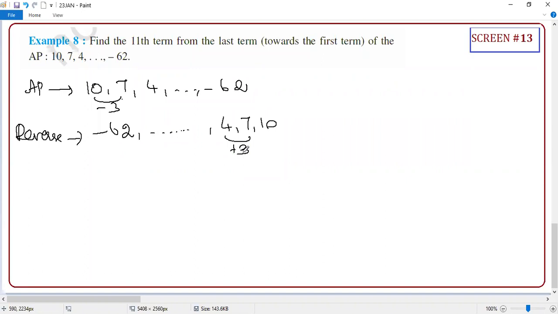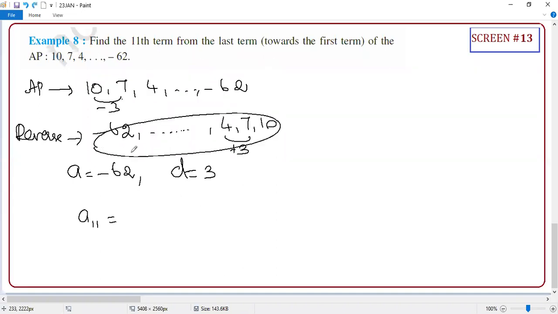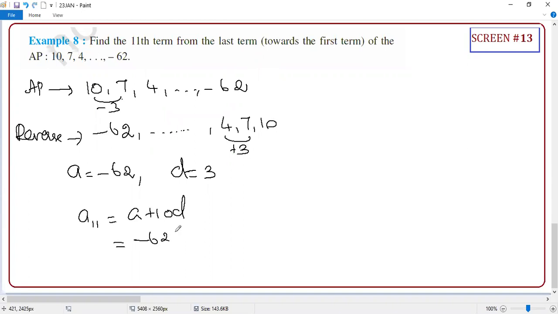Okay. So guys, now tell me, are you okay with A11 from here? Yes or no? A is what? Now don't say A is 10. Now in the reverse AP, A is equal to -62. What else do you need? D. D is what? 3. These two are sufficient, right? What is your A11? For this AP, A11 from the original is wrong. For the reverse AP, A11 is correct. A11 is A plus 10D. A equal to -62, plus 10 into 3. Guys, 30 minus 62 is minus 32. Am I right or not?